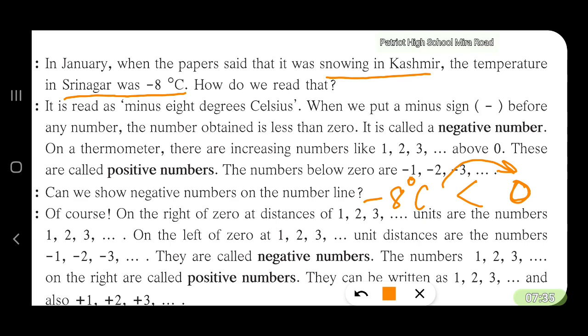Below that, ice is there, but it is cooler than the ice at 0 degrees. So it is a very, very low temperature. So these are denoted by minus temperatures. These are called negative numbers. So -1, -2, -3 are all negative numbers. -1 is bigger than -2. -2 is bigger than -3. So these are negative numbers.